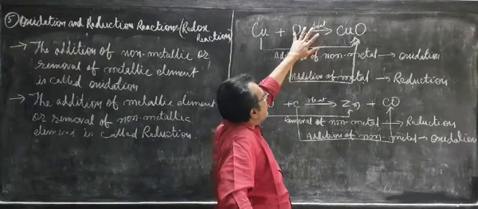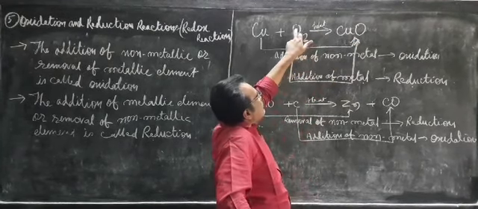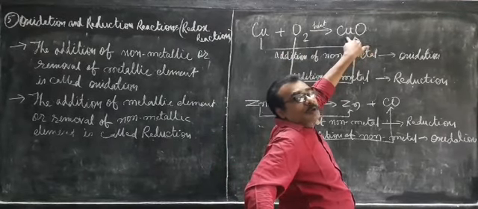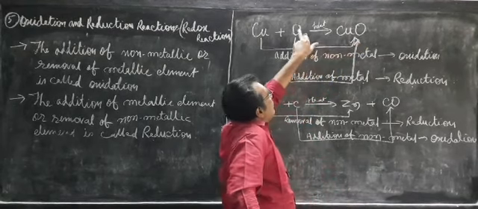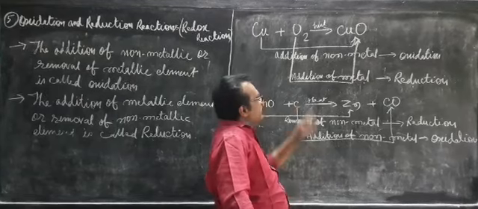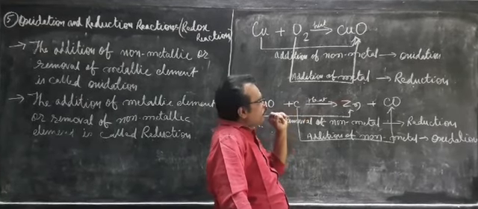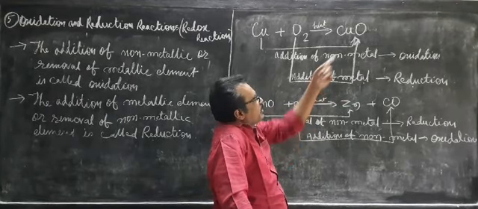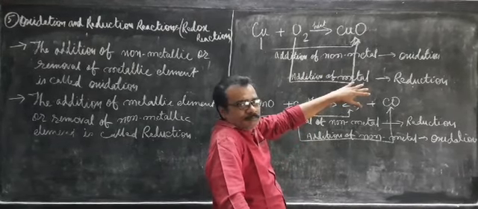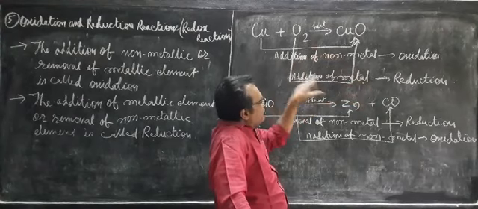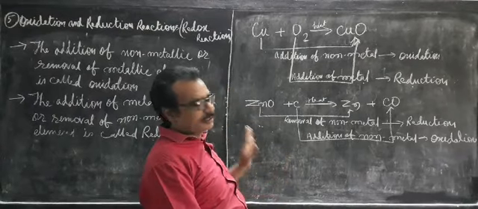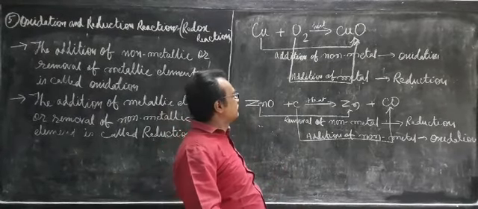Now second way, compare this one with this. So this is oxygen. Now it becomes CuO. So what is added together here? Copper, which is metal. So if you compare these two, there is an addition of metal, that means the concentration of the metal is increasing here. So that's why this process is reduction. So addition of metal is reduction. This is another way to look at it. Same answer you are getting as with the oxygen and hydrogen.